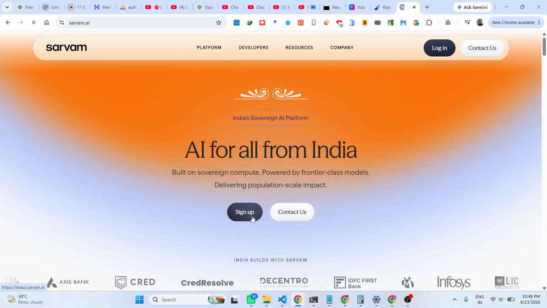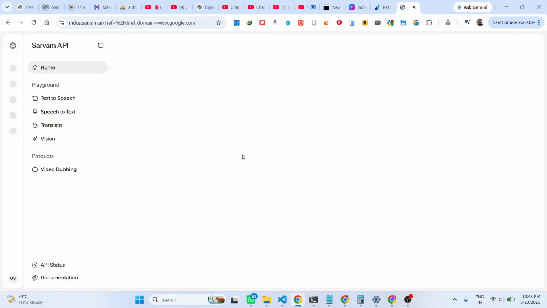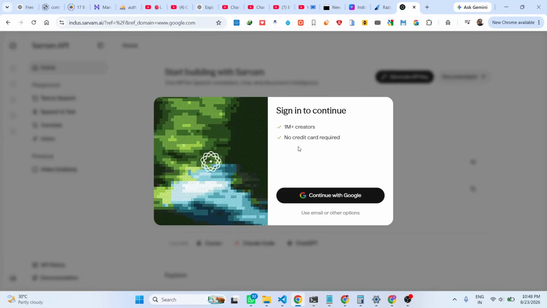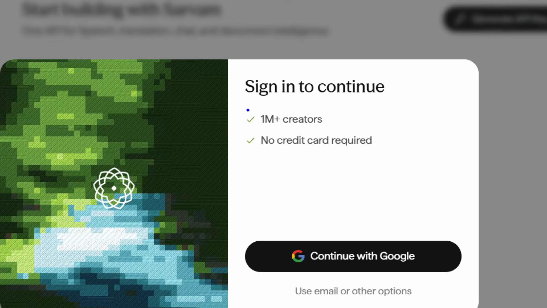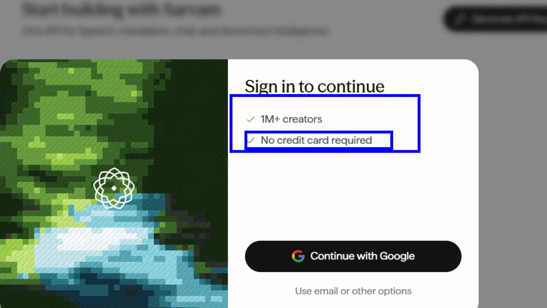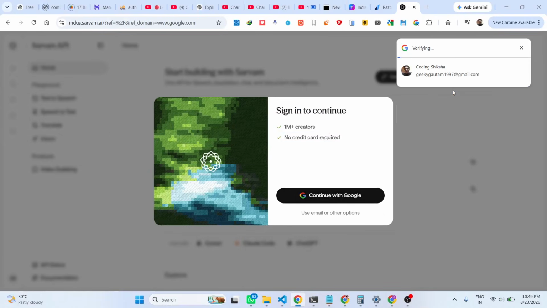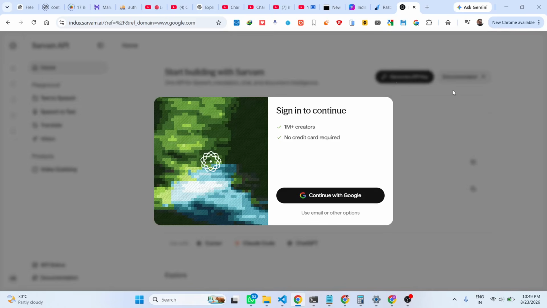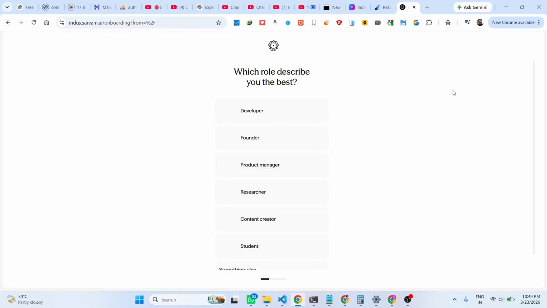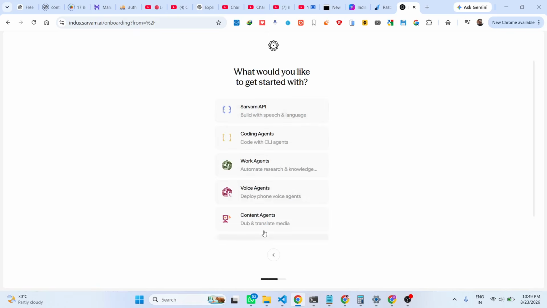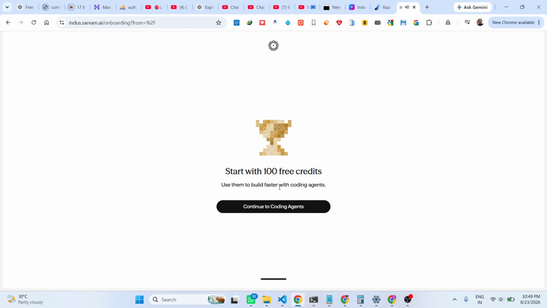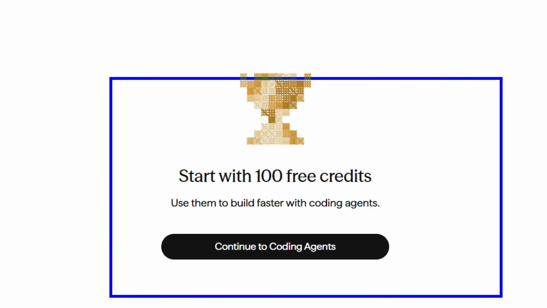You click on sign up, and then you can use your Google account to sign up. It says 1 million creators are already using it. No credit card is required, so you can continue with your Google account. Basically, they are saying it's similar to ChatGPT, but let me try this and actually show you whether it's good or not. And it gives you 100 free credits once you sign up.